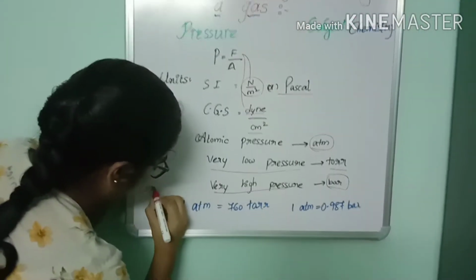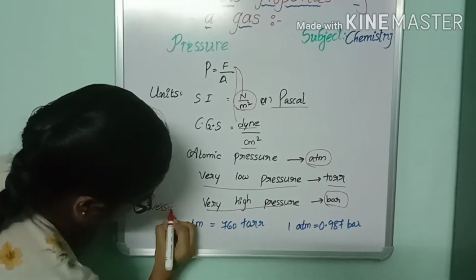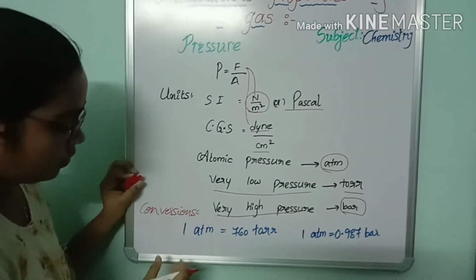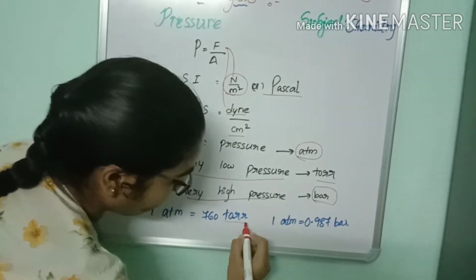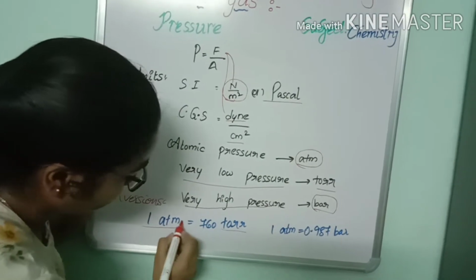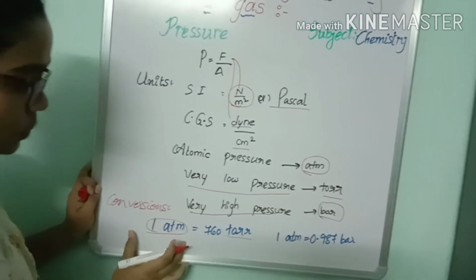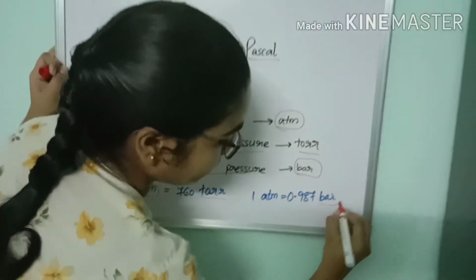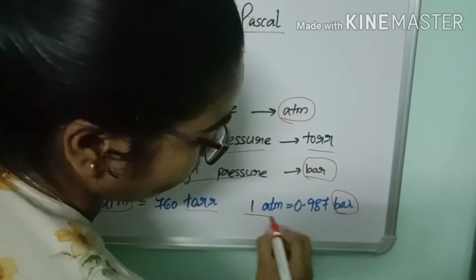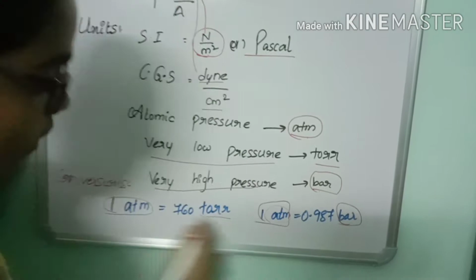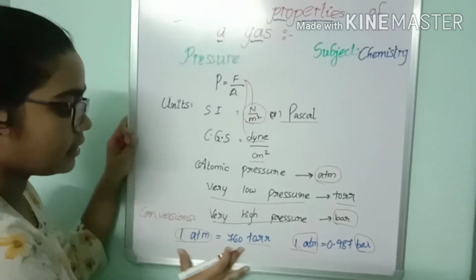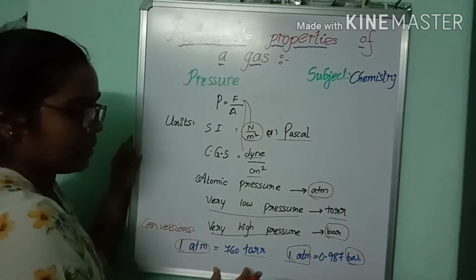Here there are some conversions. If torr is given, we can easily convert it into atm, that is atmospheric pressure. If bar is given, then we can also convert into atm. These are the two useful conversions which are helpful in the examination.